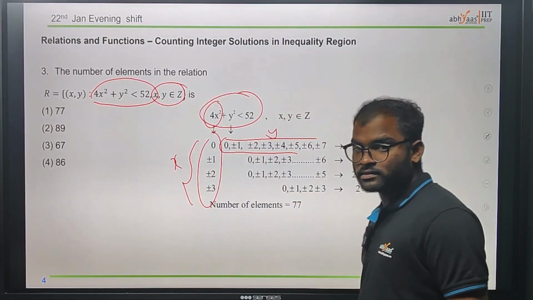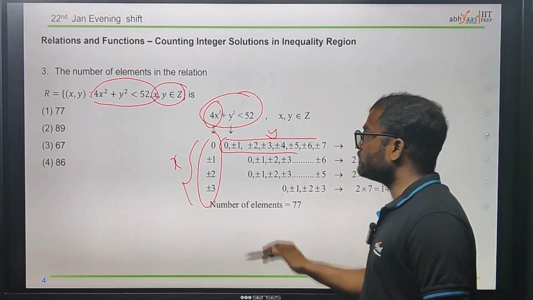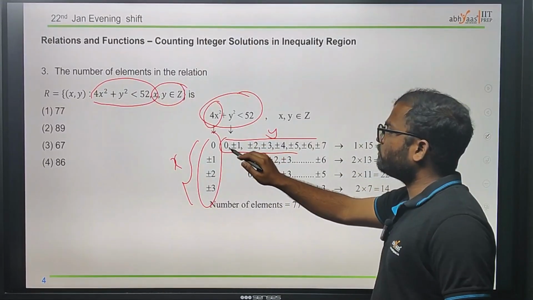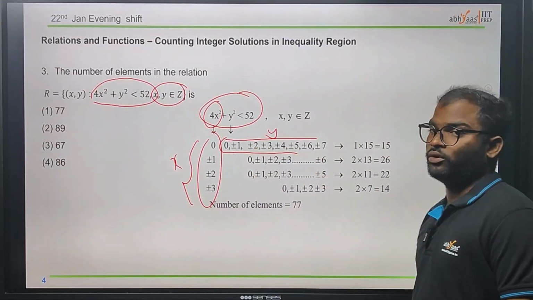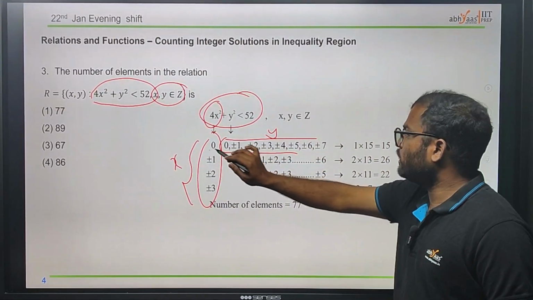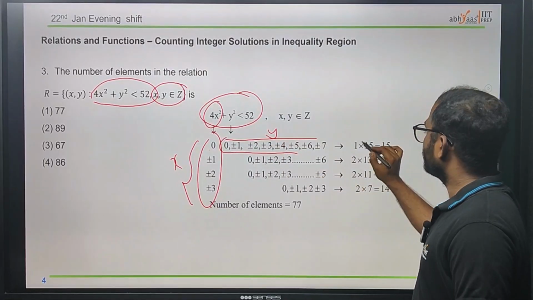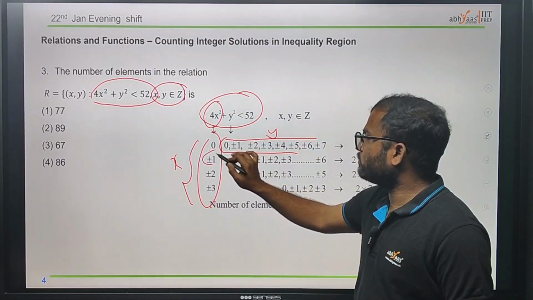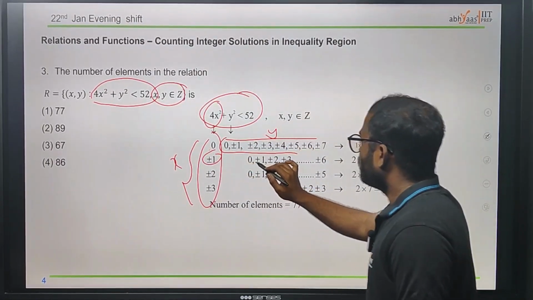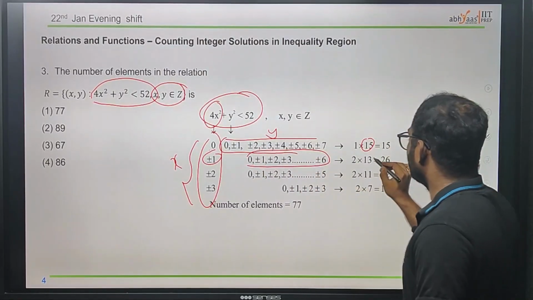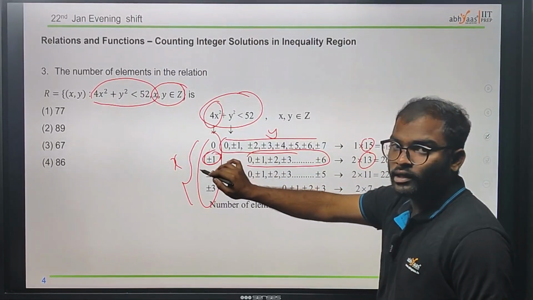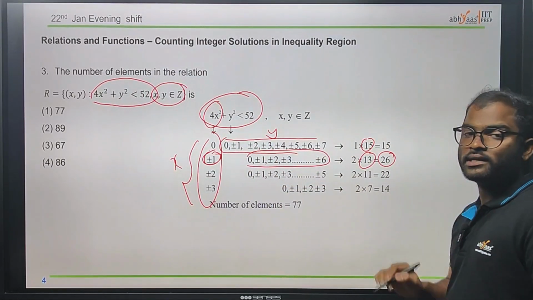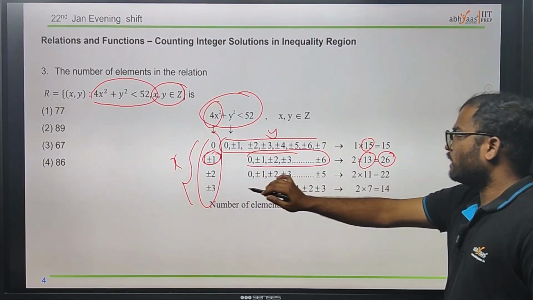If we choose x as 0 in place of x, then for the y terms, these are the numbers we can take. Therefore, how many? 1 into 15. Similarly, we have another one: if we take plus or minus 1, the remaining numbers will be 13, and we can take 2 here. Therefore, how many? 26. That's how we can take those elements.